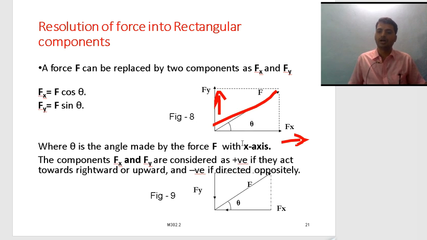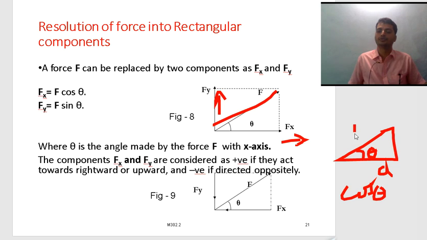That means for the horizontal component we use cos theta, and for the vertical component we use sin theta. Why? We know the basics of trigonometry. What is cos theta? Adjacent by hypotenuse.